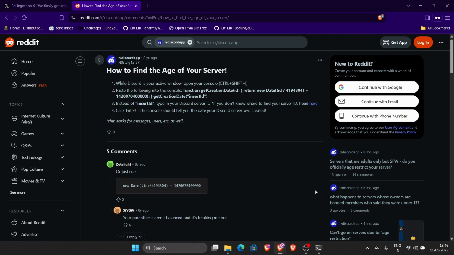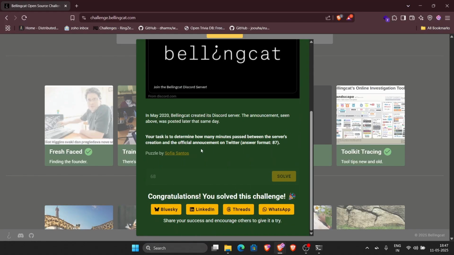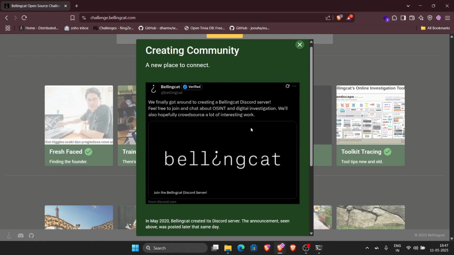Now the Discord server ID is available through developer mode. Just follow this and you will get the server creation time, right? And you will find that the server creation time is 68 minutes before the tweet was posted, and that would be your answer, which is 68.